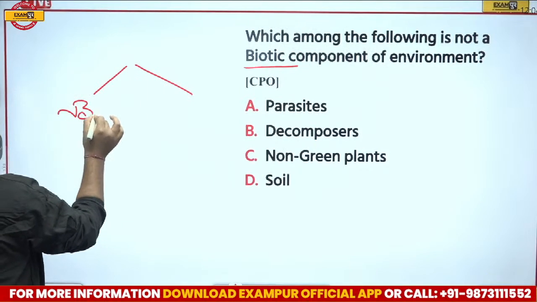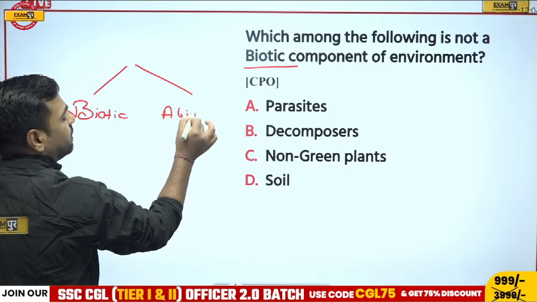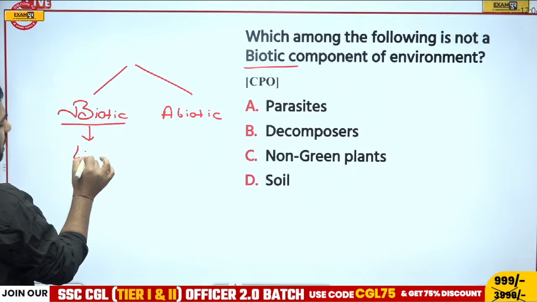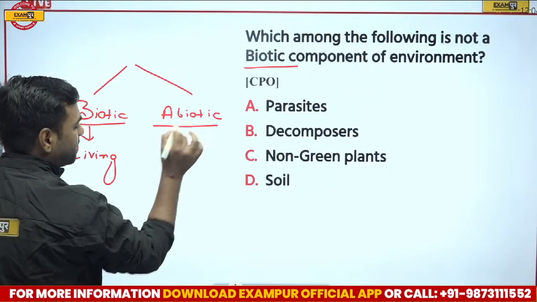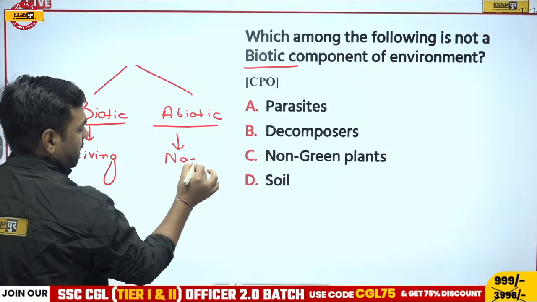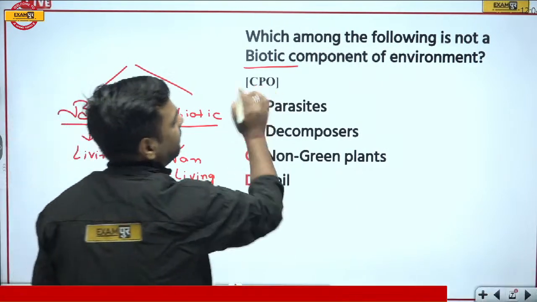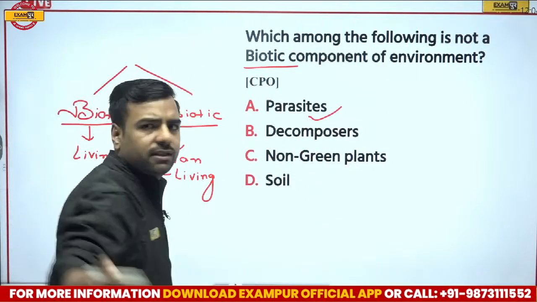One is biotic and another one is abiotic. Now, what's the difference between the two? Biotic means we are talking about living organisms over here. If I talk about abiotic factors, these are those factors which are non-living. Now, since the question is asked about biotic components, we know that parasites are biotic components, they are living.